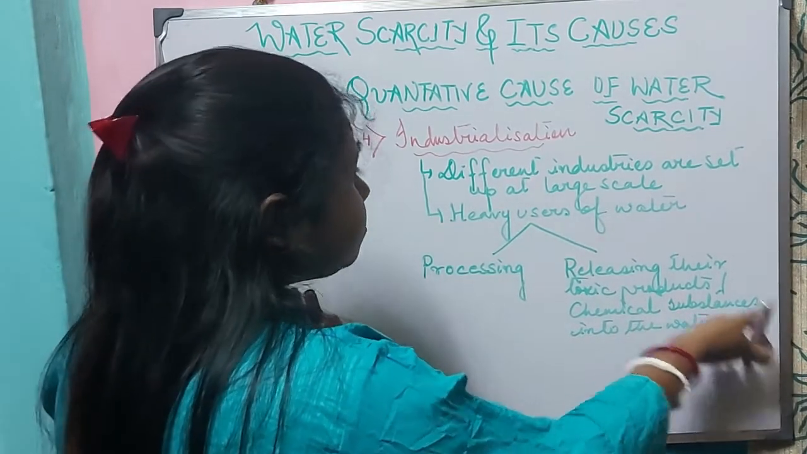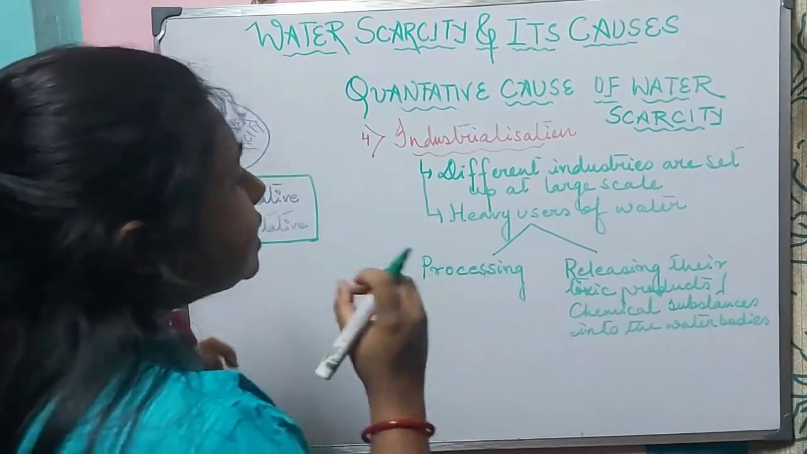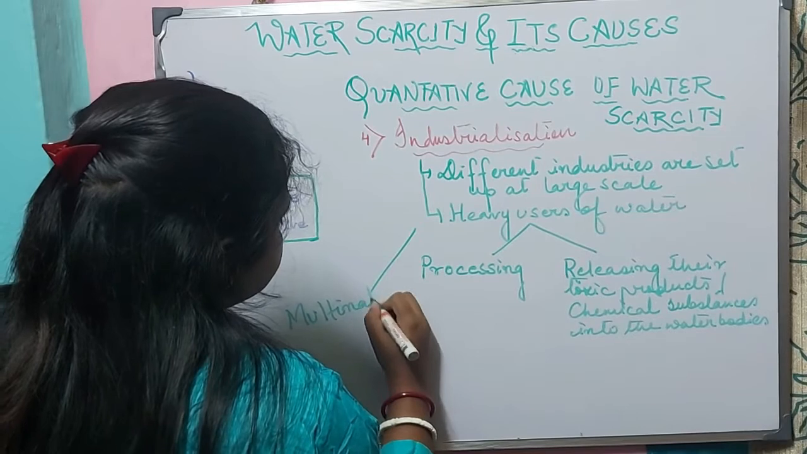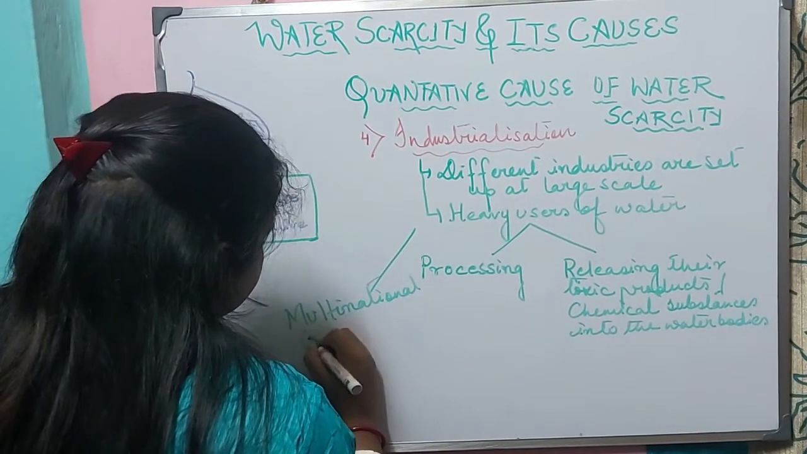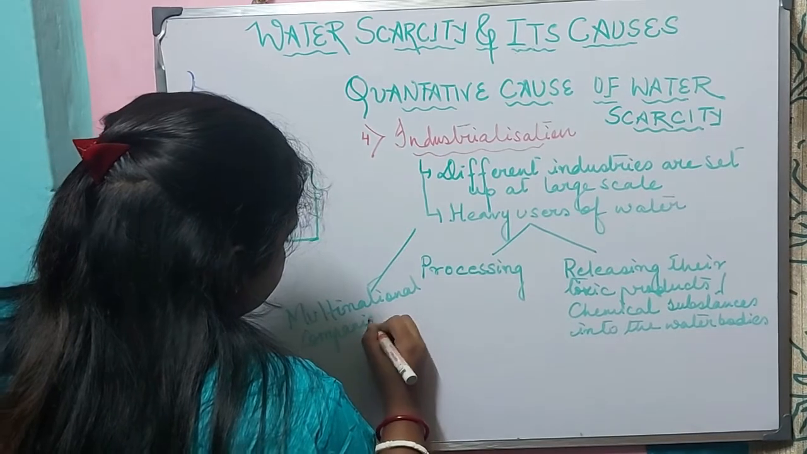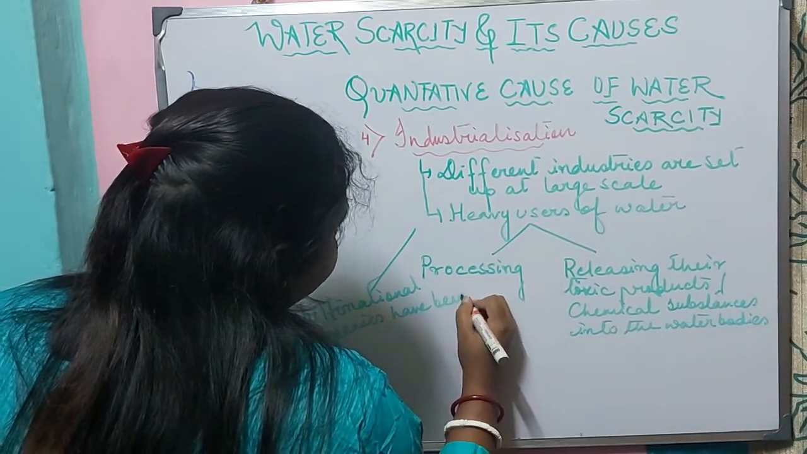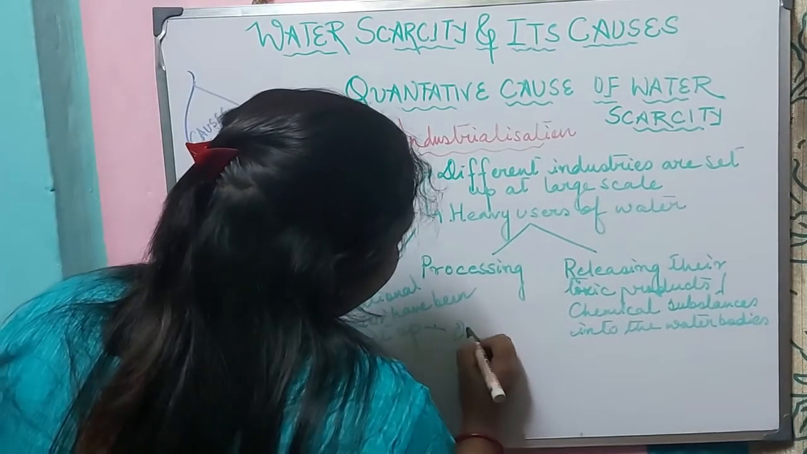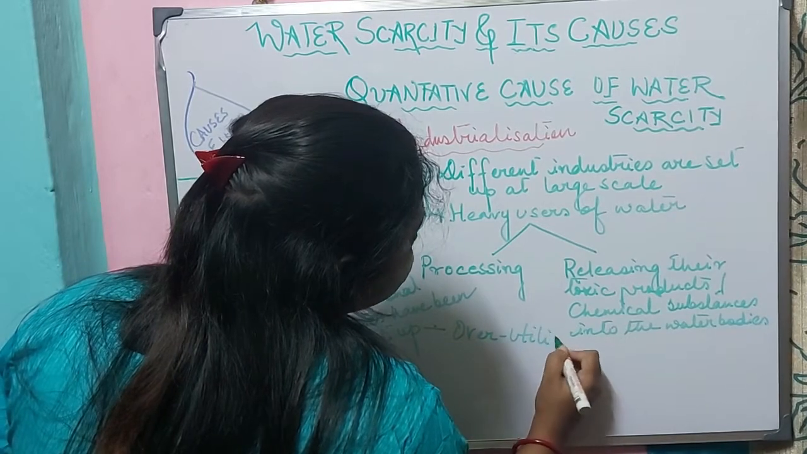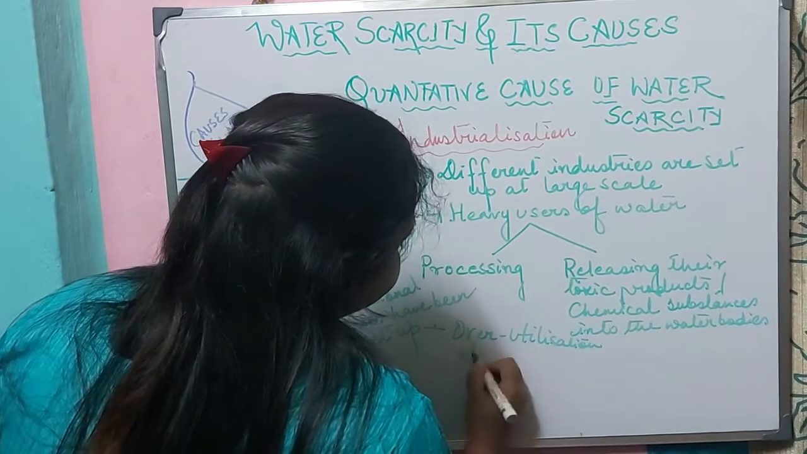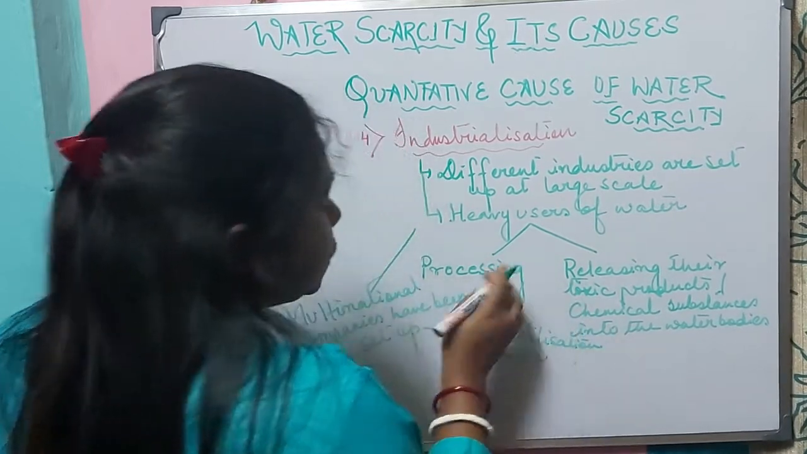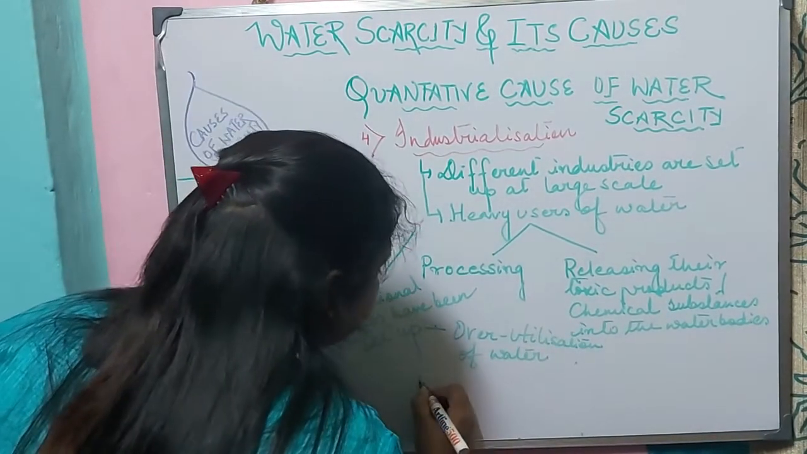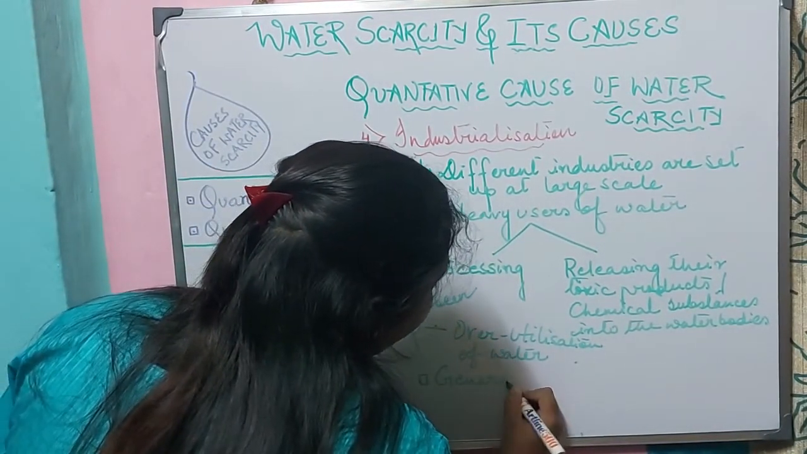the water bodies. Now, after the independence, we can see that a lot of MNCs, that is multinational companies, have been set up. Now, with the coming up of multinational companies, it has led to, again, the overutilization of water for processing, for releasing their toxic products, but also they are utilizing the water resources for generating power.